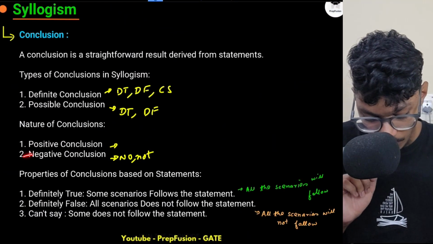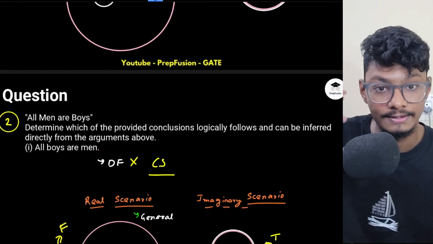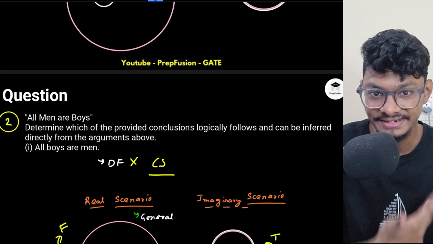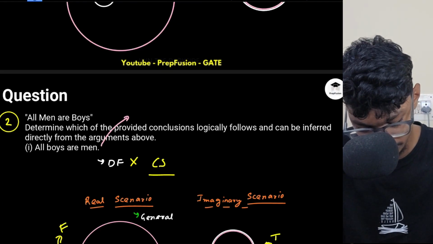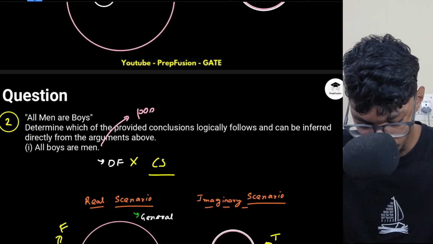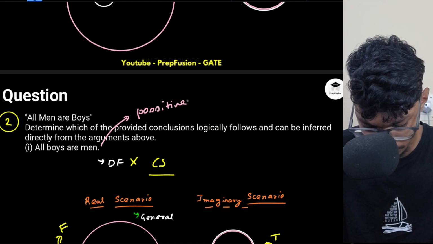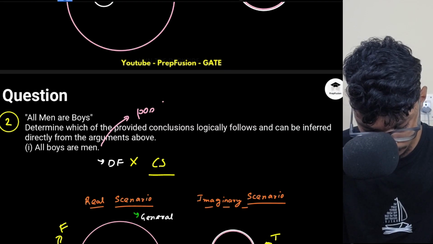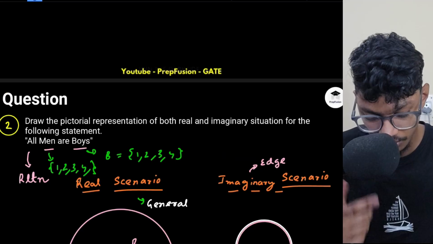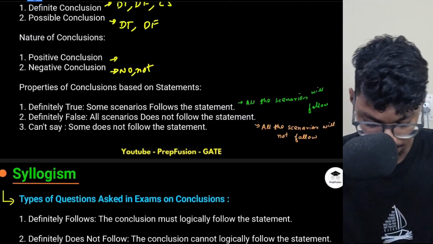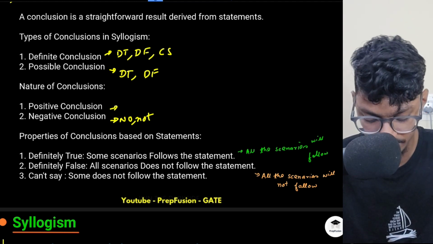Now, is this a positive conclusion or a negative conclusion? As here, there is no negative word. So this will be a positive conclusion. The type of the conclusion will be positive. Okay. So I hope you are slowly understanding. Positive. Okay, this is wrong. I hope you are slowly understanding the things. Now, next is the negative conclusion. I will explain when there will be a negative conclusion.